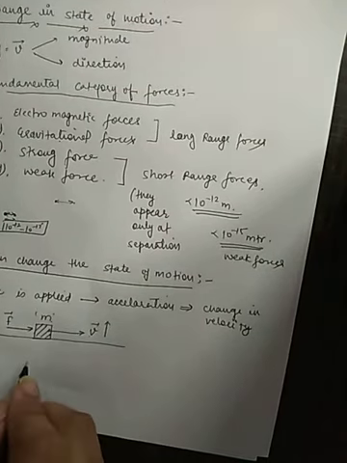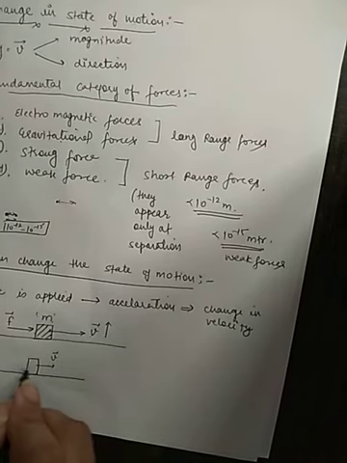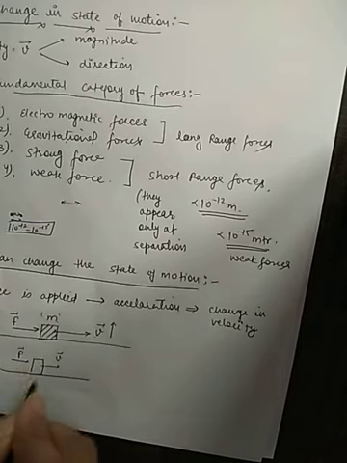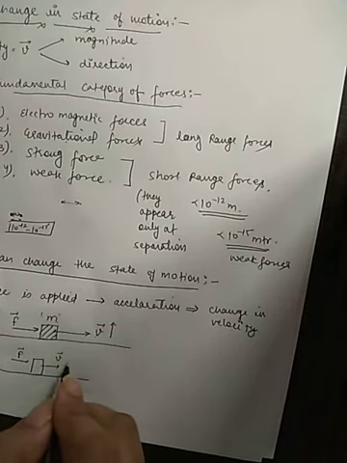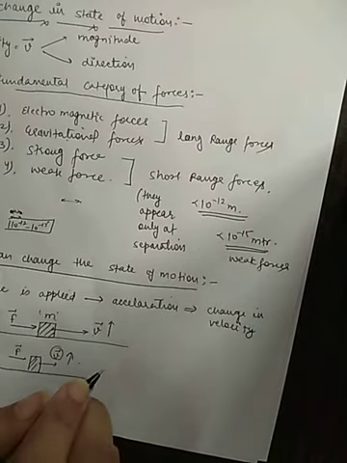At first the velocity of that block was v. Now we applied an external force on it parallel to this velocity, so additional speed up takes place, and the velocity of this block increases.